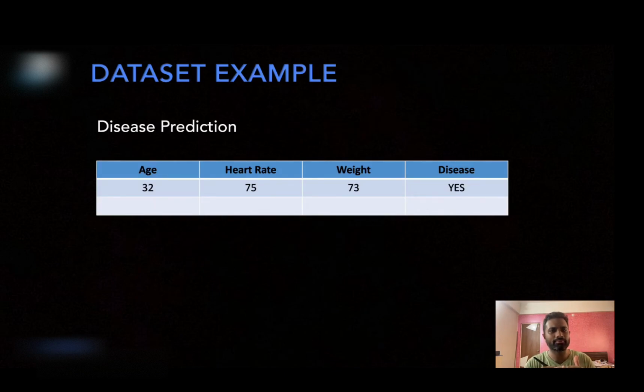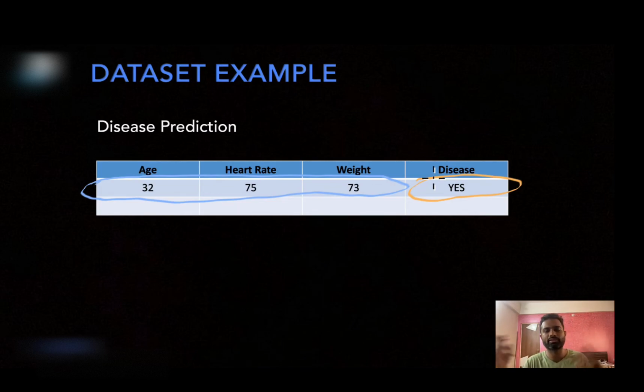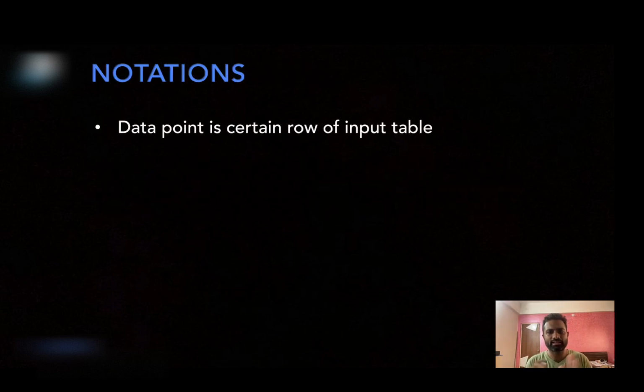So what is a data point for your dataset? In the training data, what do you call a data point? A data point is nothing but the feature vector plus its label. This is your feature vector, which I have indicated using this blue color, and the corresponding label. This pair, feature vector plus corresponding label, will be called a data point. You query n times, so you get n data points, and you query m times, so you get m data points. N data points are for the training, m data points are for the testing. So a data point is a certain row of the input table.